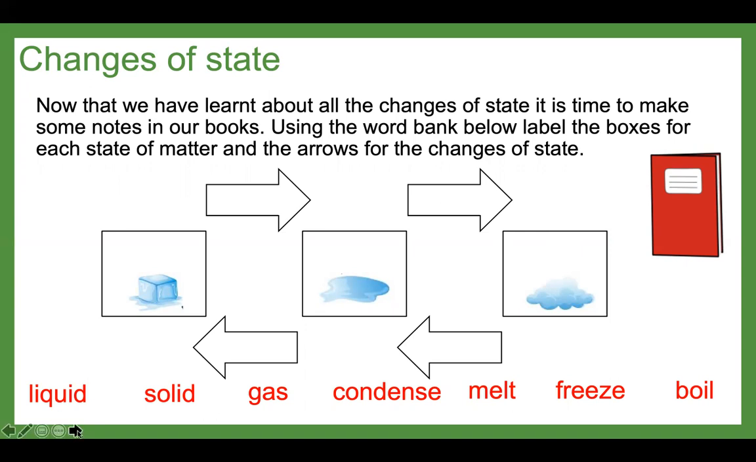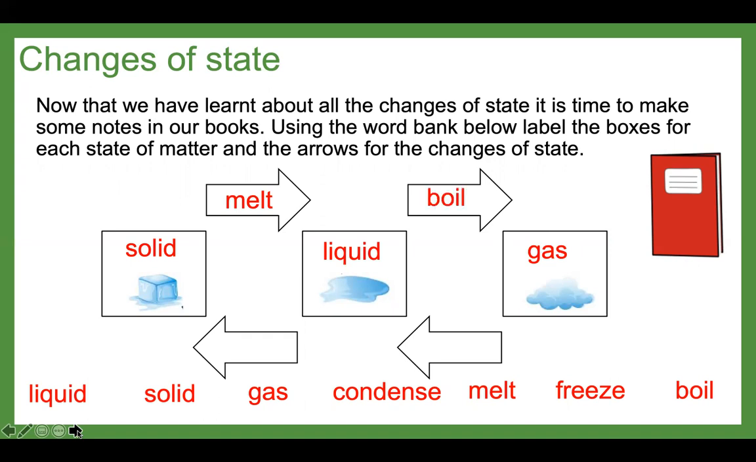Okay, so you should have something that looks like this. This is a solid, then you have a liquid and a gas. From solid to liquid, you would have melting. The change of state would be melting. So the solid melts to become a liquid.